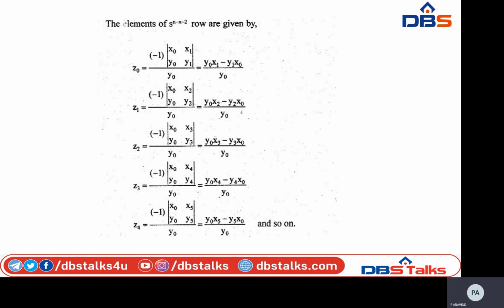Likewise, and so on. Okay, we are going to find out the elements of the s power n minus 2 row, that is the next row. Hope you all understand.